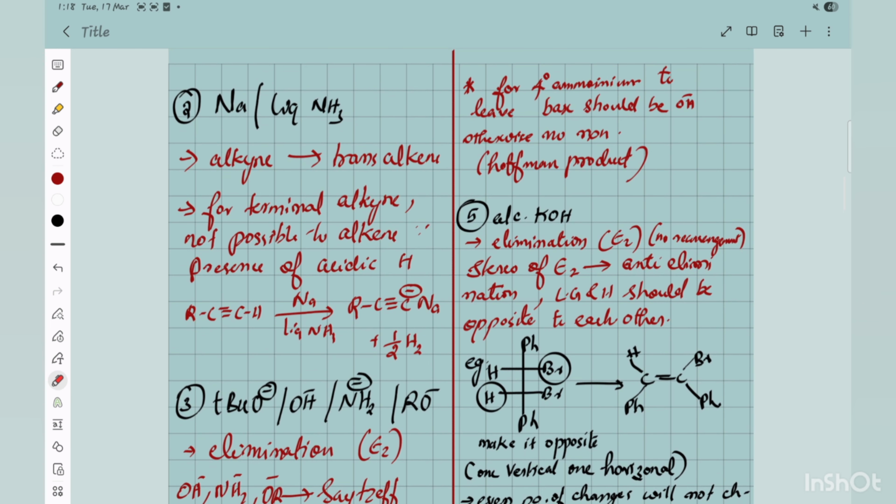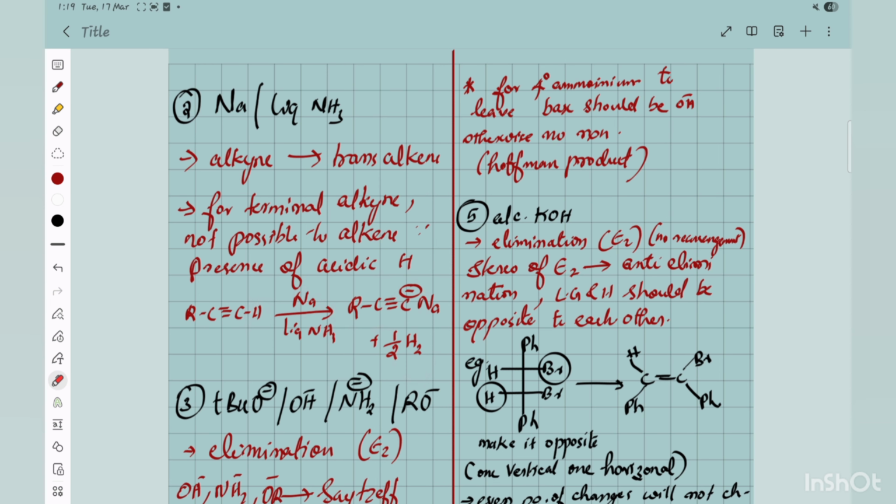And very important, you cannot use this to reduce the triple bond if you have a terminal alkyne, because this is a base. The terminal alkyne hydrogen, due to its sp nature, is acidic, so it will react with the metal to form the salt, and hydrogen gas will be released.